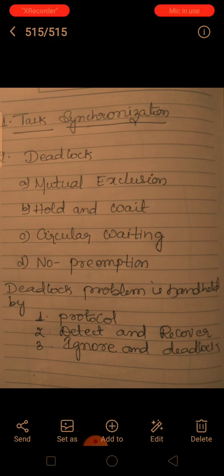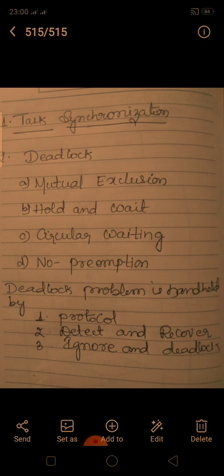No other process can use the resource while it is allocated to that process. The other process has to wait; it is not allowed to be allocated the resource.